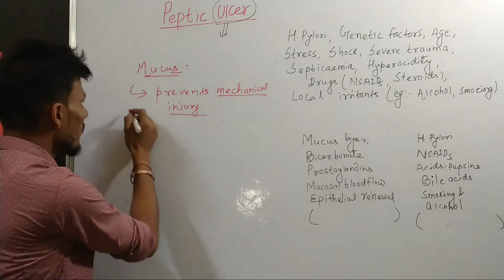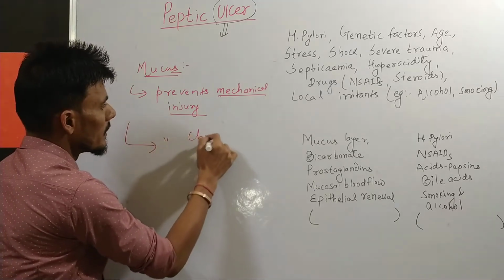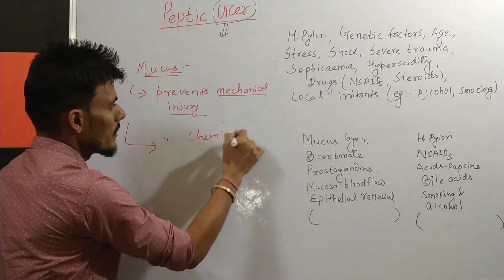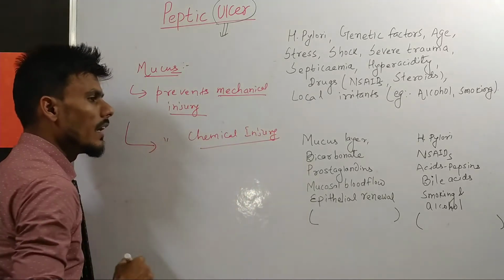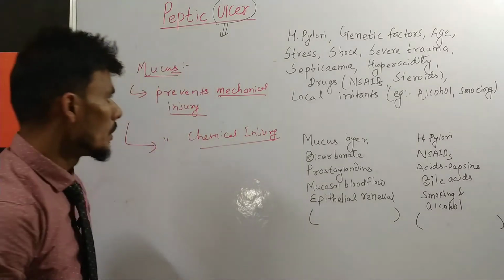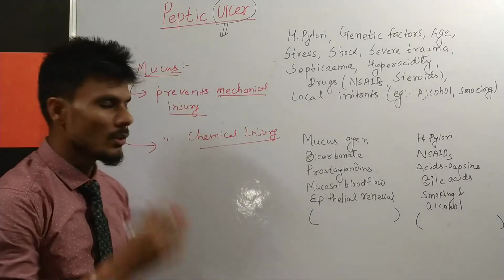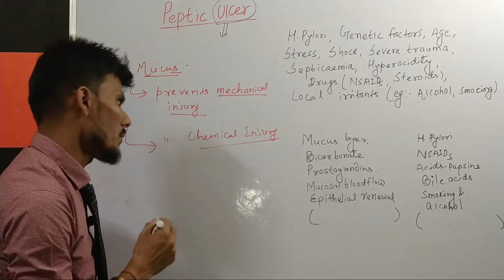stomach wall. Second, it will prevent chemical injury also, because you know that there is a secretion of hydrochloric acid and the pepsins, and those are corrosive factors which can injure the stomach wall, or you can say stomach cells.